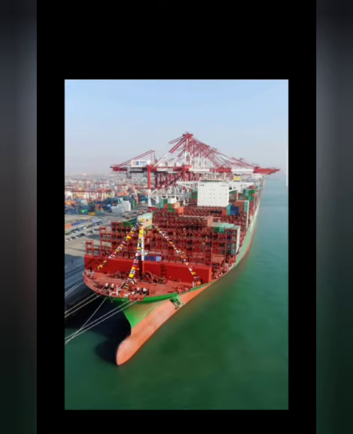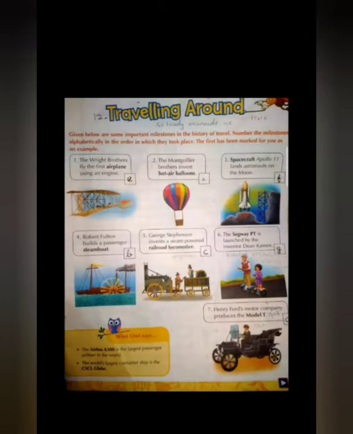Have you understood? Shall we go to the next lesson? Page number 20.